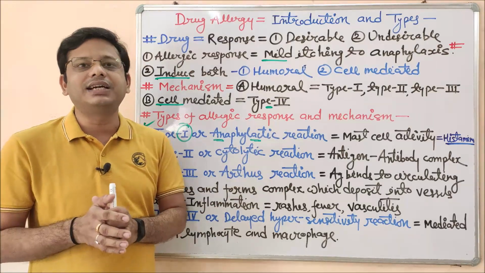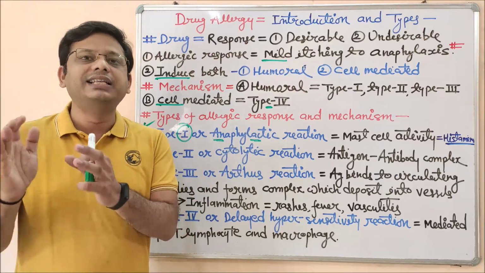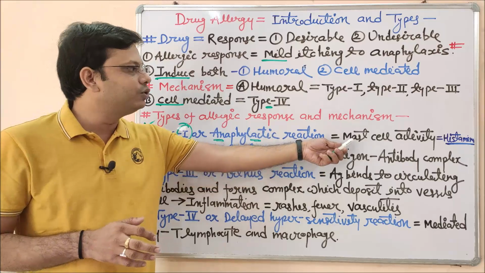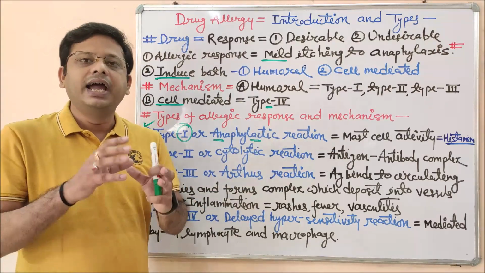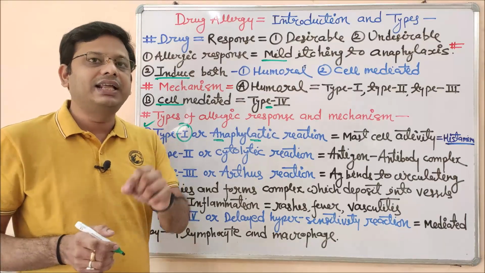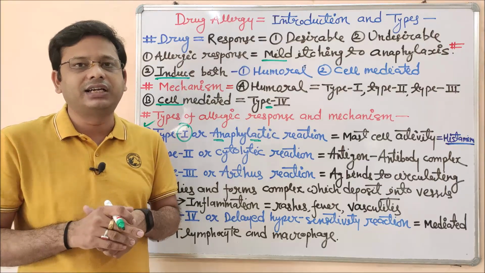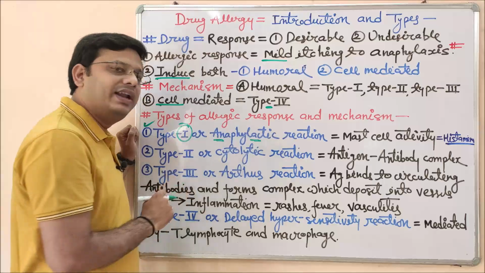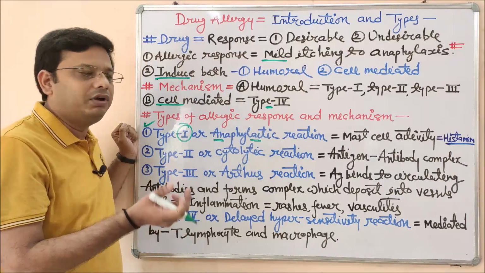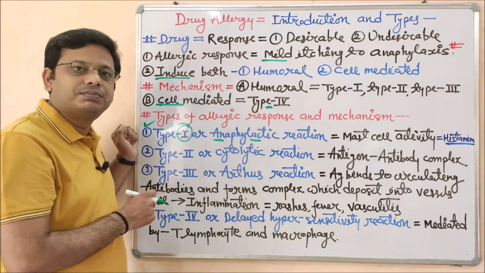Once any kind of antigen is introduced, especially IgE type, they will attach to the mast cell, degranulate it, and there will be a release of histamine. That histamine may cause an inflammatory response like swelling, itching, pain, and other activity. This is a characteristic phenomenon in type 1 or anaphylactic reaction. In the next part we will see details, the mechanism of action and a diagrammatic representation of this mast cell.